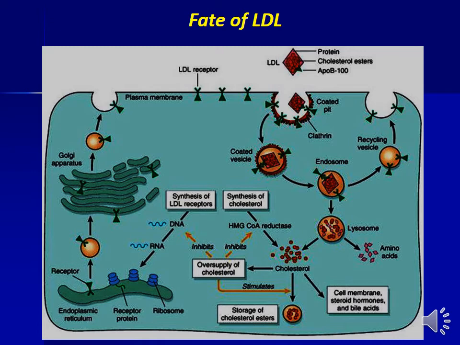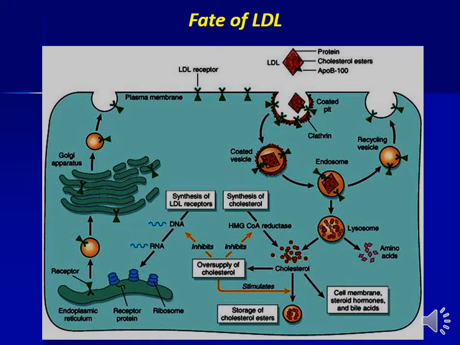After losing the clathrin coat, the coated vesicle becomes endosome. The endosome fuses with lysosome. The lysosomal enzyme hydrolyzes the apoproteins and the cholesterol ester present in the LDL particle. The apoprotein is hydrolyzed to amino acids and the cholesterol ester hydrolyzed to cholesterol. The receptor is recycled back to the cell surface in a vesicle.